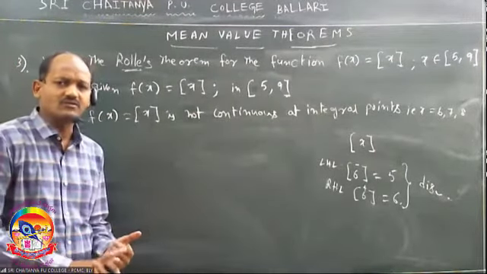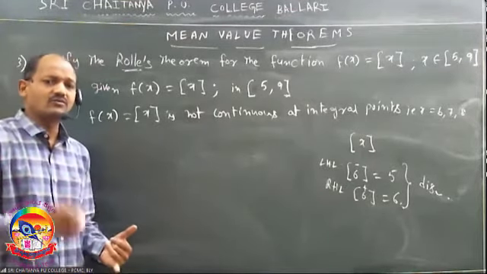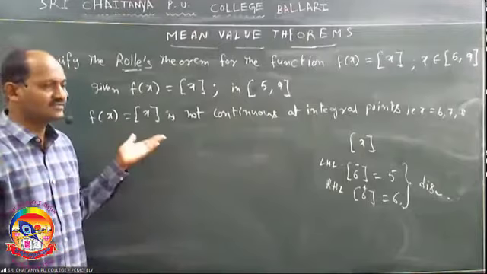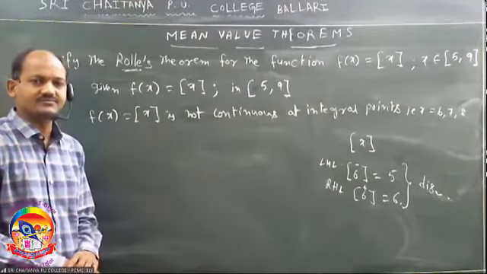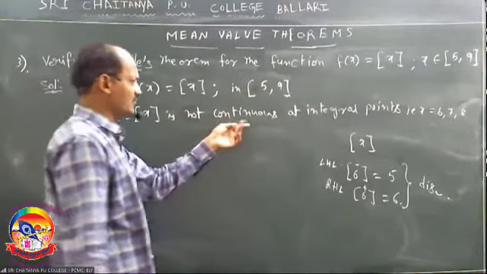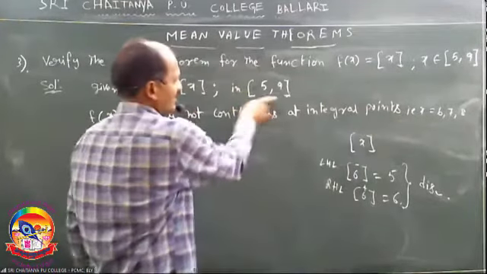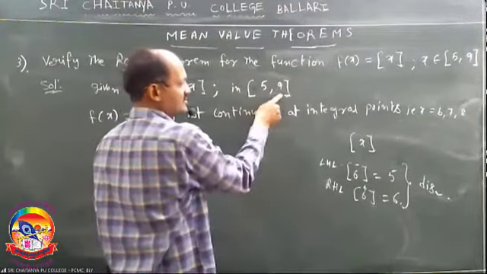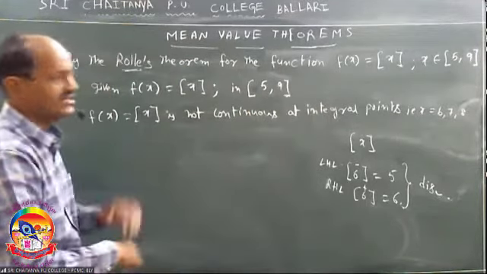differentiability and f of a equal to f of b. If three conditions are satisfied, then we have to find C value. Already it is discontinuous. Discontinuous means Rolle's theorem is not verified. So f of x is discontinuous at the integral points. Integral points mean 6, 7, 8. Okay? It is discontinuous.